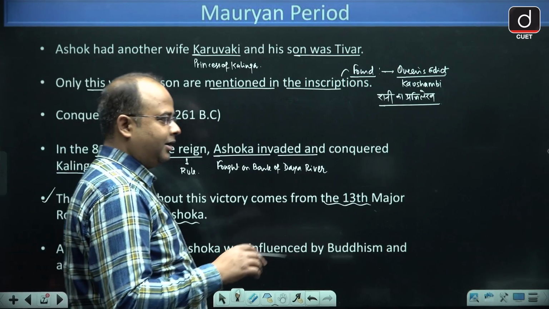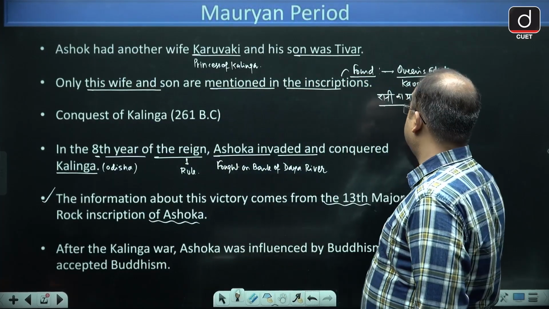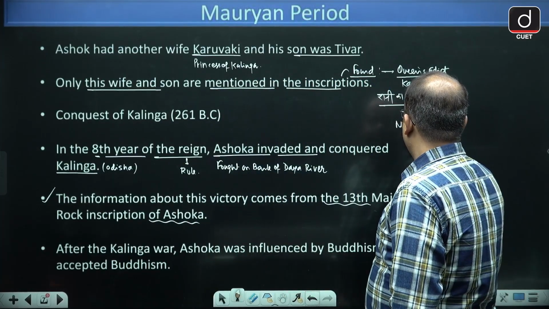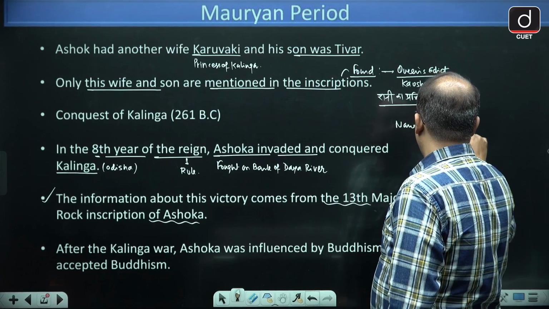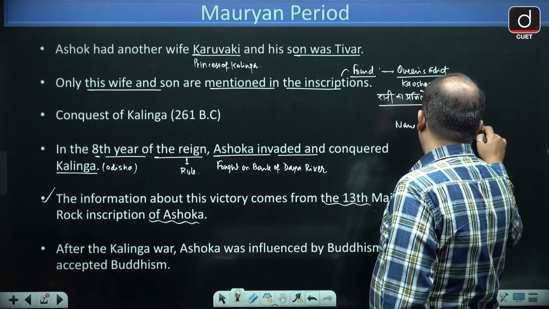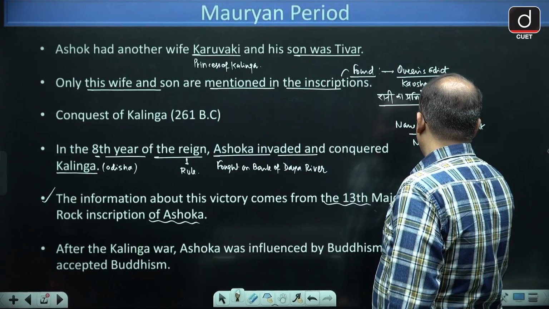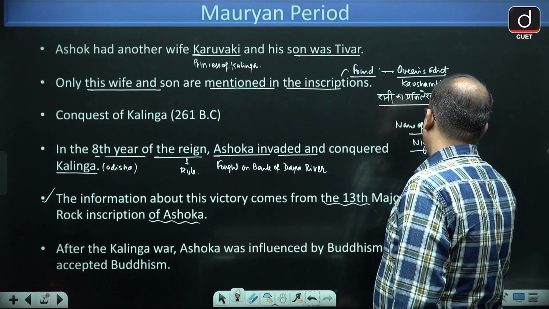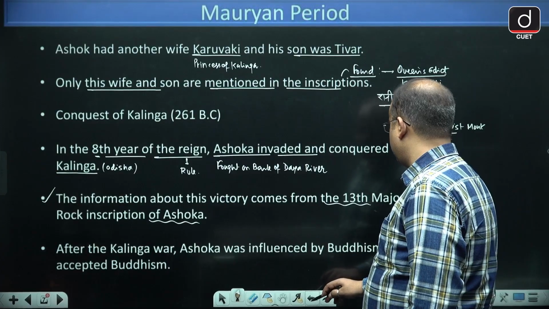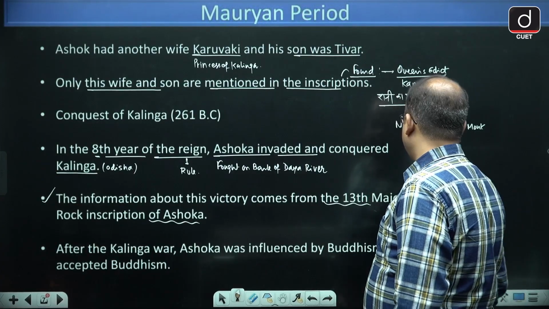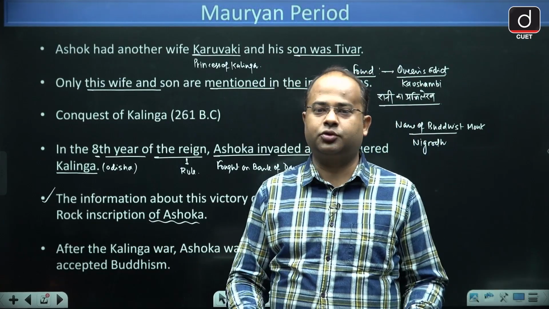So what happened when he called this Buddhist monk there? The name of the Buddhist monk was Nigrodh. Then he asked Nigrodh, and when he started his discussion with Nigrodh, he came to know that Nigrodh was the son of Sushim.